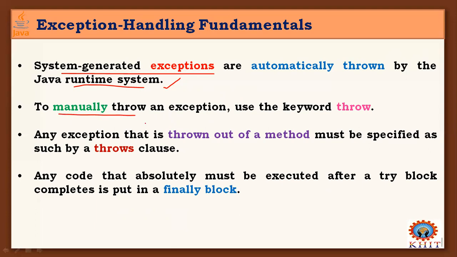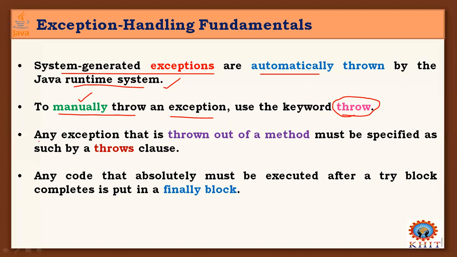This automatic process is okay, but whenever you want to throw an exception manually, intentionally in your program based on the situation, then use the keyword throw. By using this throw keyword, you can throw exceptions manually in your program. Got it? Try, catch, throw.